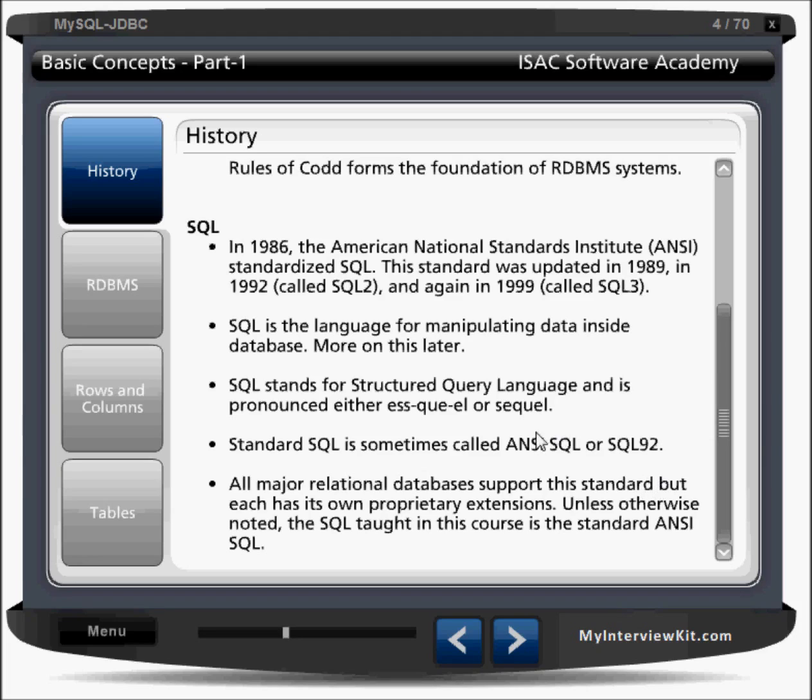Standard SQL is sometimes called ANSI SQL or SQL-92. All major relational databases support this standard, but each has its own proprietary extensions unless otherwise noted. The SQL taught in this course is the standard ANSI SQL.